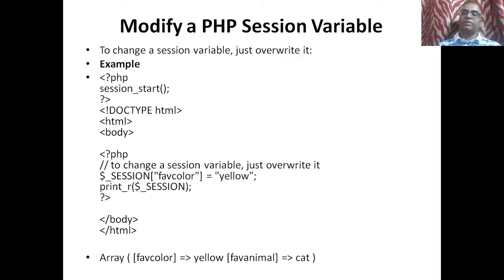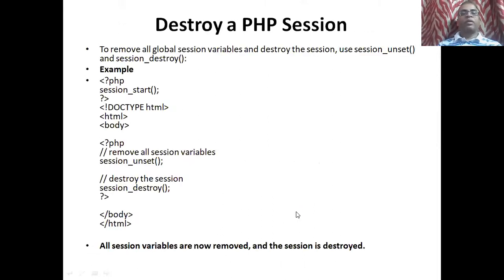If I want to modify the value, you just have to assign a new value to your variable. So $_SESSION favorite color equals, instead of green I am assigning yellow. So it is going to have the new value. The value is modified, and then I am displaying print_r($_SESSION). It is going to display like this: Array, favorite color yellow. Previously it was green, now it is yellow, and favorite animal cat.